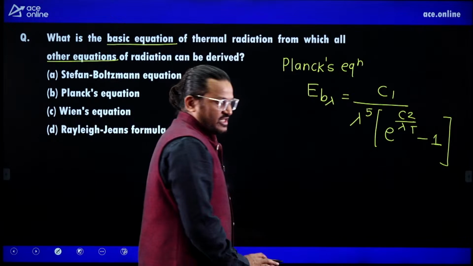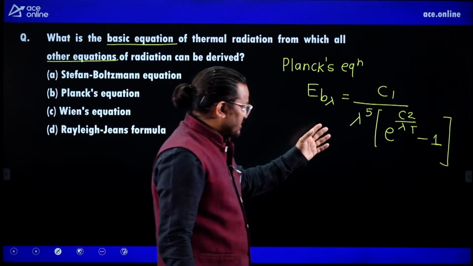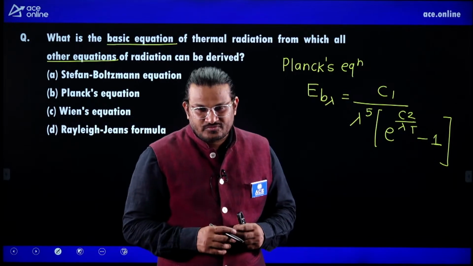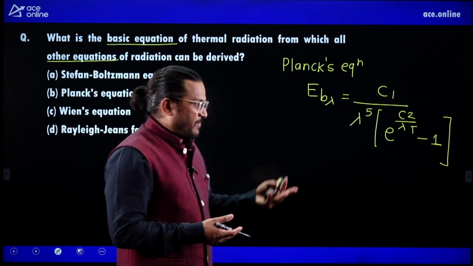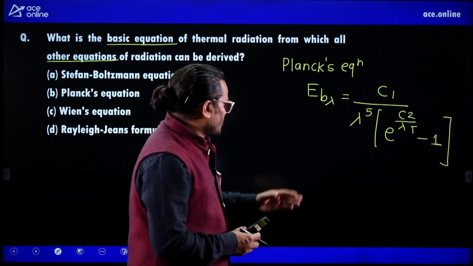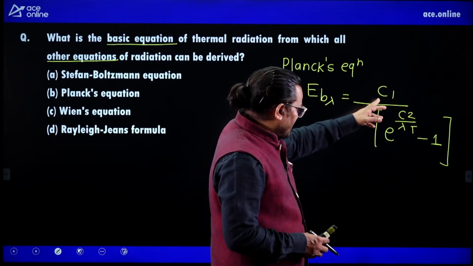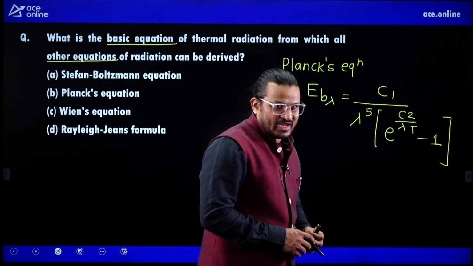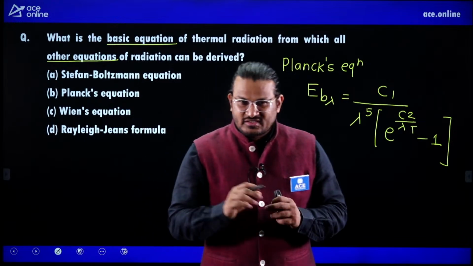So this is your basic equation. Planck is the name of the scientist, Max Planck, right? So listen: E b lambda equals C1 upon lambda raised to power 5, e raised to power C2 by lambda T, minus 1. This is the equation.